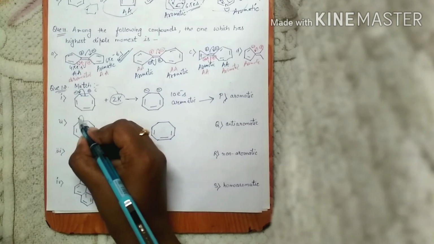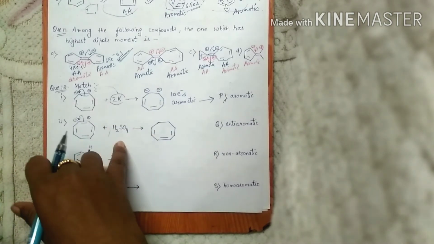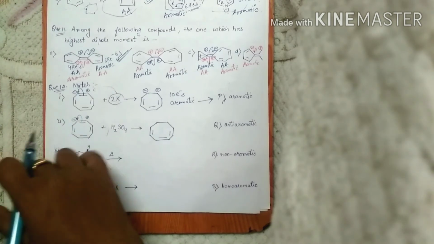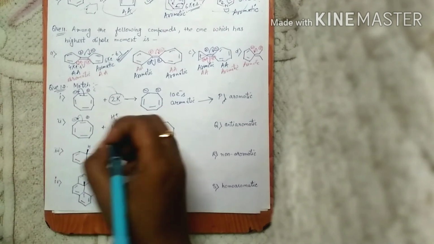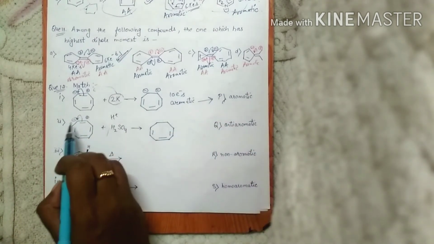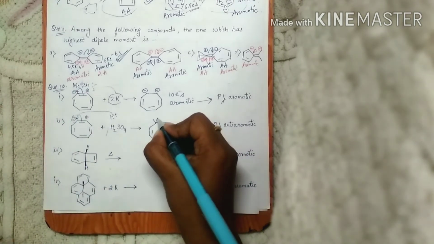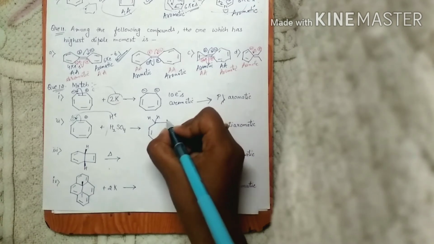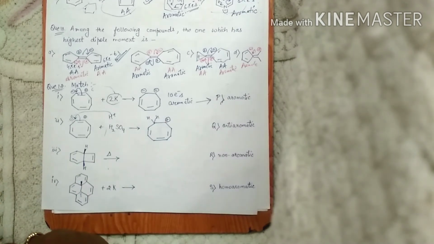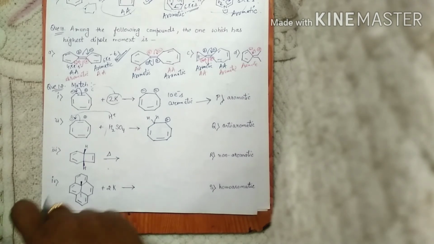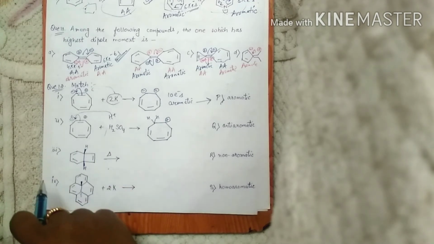Again cleavage takes place like this. This part gets negative charge and this gets positive charge. When we add H2SO4, H positive attacks on the negative side. We are providing H positive, and it is naturally going to attack on the negative side. It provides H positive here. So we get hydrogens here and positive charge still here. So this is the kind of structure which we get after adding H2SO4 to this compound.